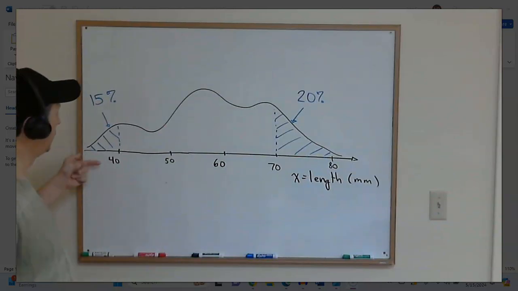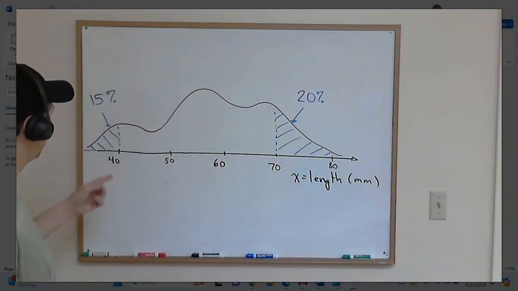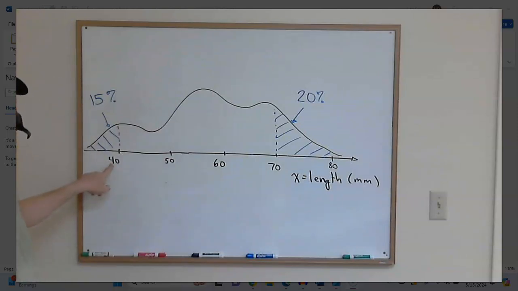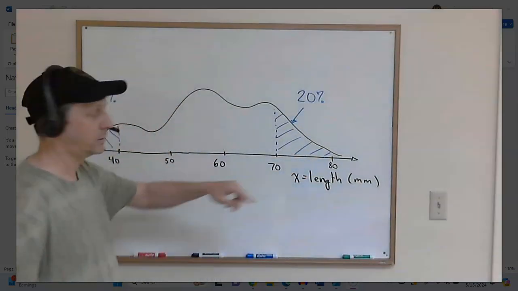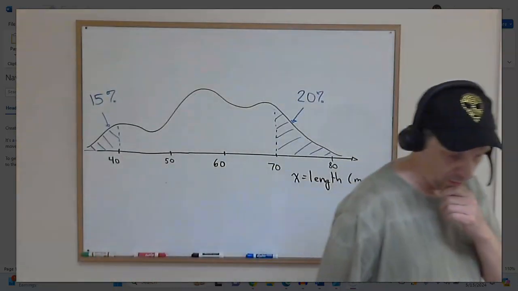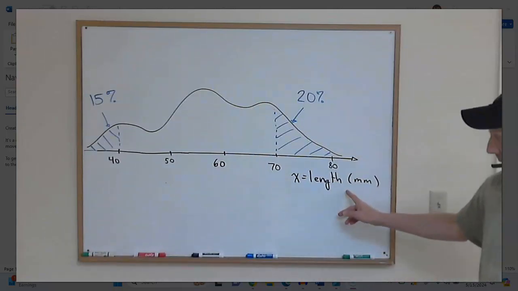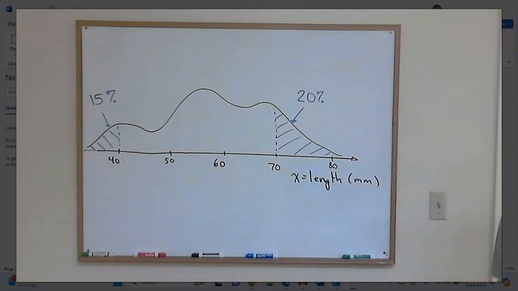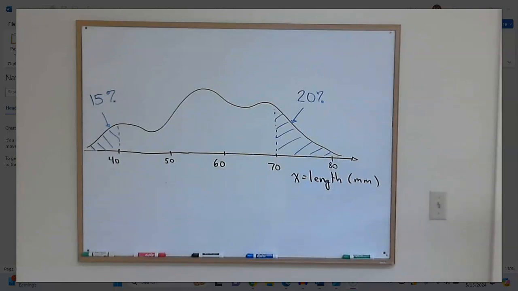So again, what we're measuring on the x-axis here is the length of earthworms in millimeters. 15% of the worms are shorter than 40 millimeters. 20% of the worms, this tail, are longer than 70 millimeters. Sub-question A: would this variable, x, the length of a worm in millimeters, be discrete or continuous? What do you think? The length of worms, would they be discrete or continuous?